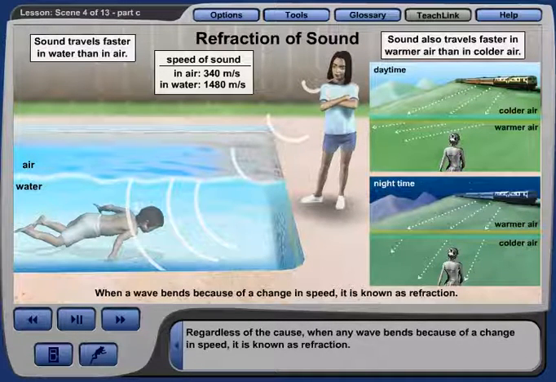Regardless of the cause, when any wave bends because of a change in speed, it is known as refraction. The more the speed of a wave changes, the more it is refracted, or bent.